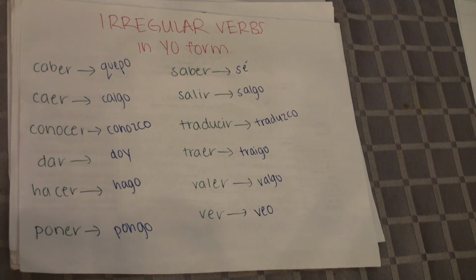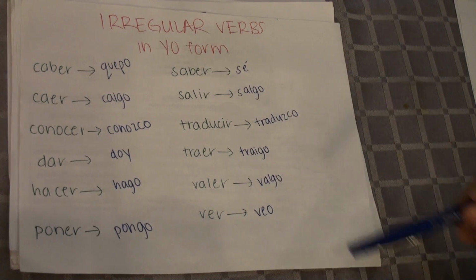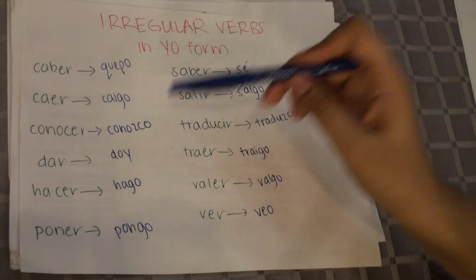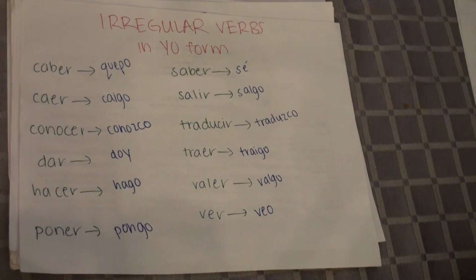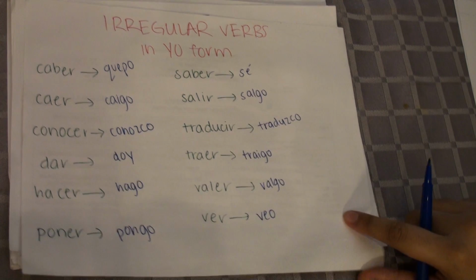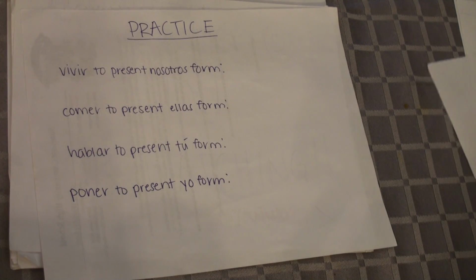A lot of these words might not be something that you use commonly. However, words like ver, poner, hacer, dar, conocer, salir, a lot of them are used, even though they may not seem like it, and it is important to know these irregular verbs in the present tense yo form. All right, let's do a little bit of practice.